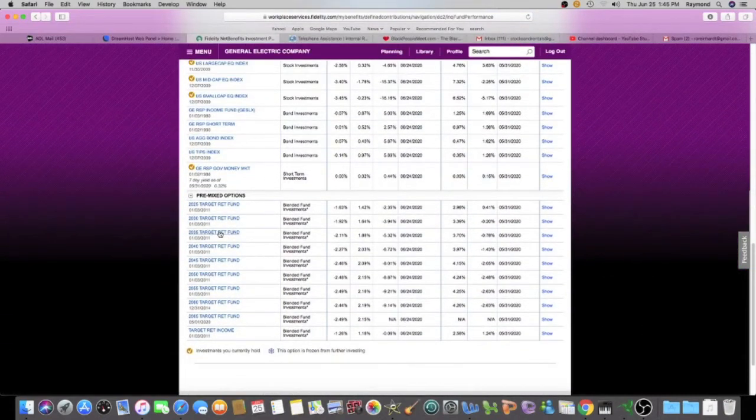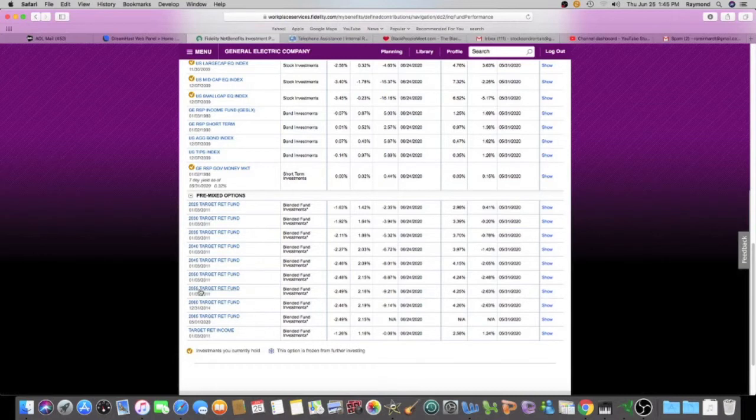So these are target date retirement funds. The way this works is if you plan to retire in 2025 and you trust this fund, you can put all your money in this fund and it's supposed to take care of you in 2025 when you need your money. Hopefully you made a profit, you can grab it out.